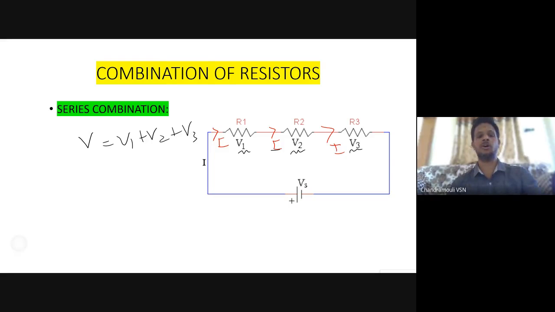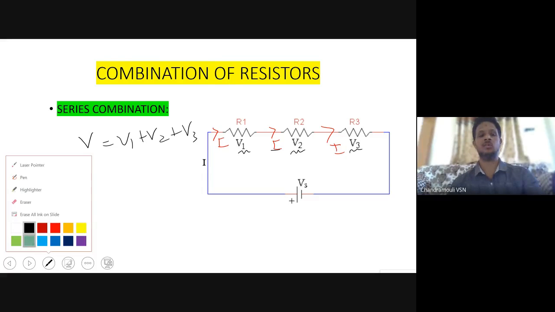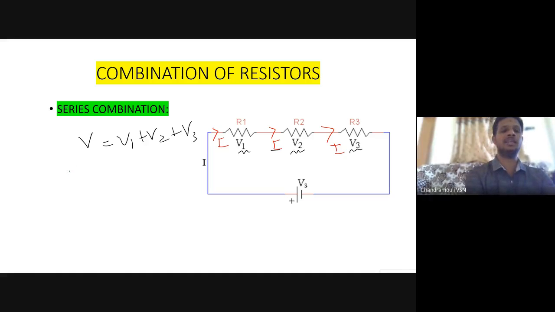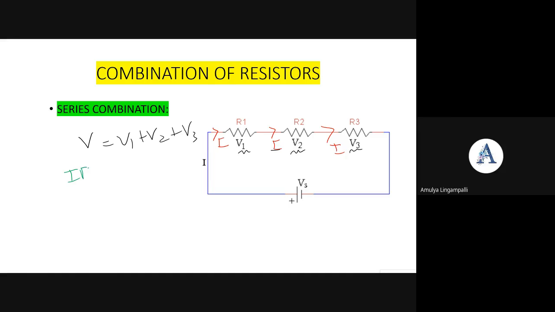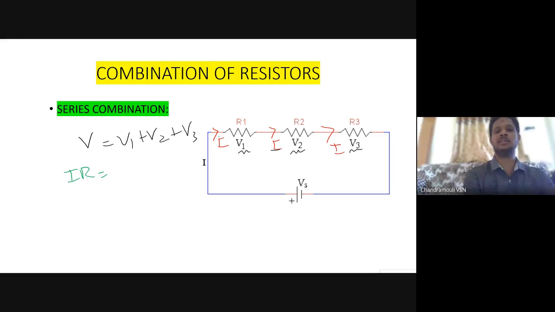But you know from Ohm's law, V is equal to I into R. V1 is I R1, plus V2 is I R2, plus finally I R3.